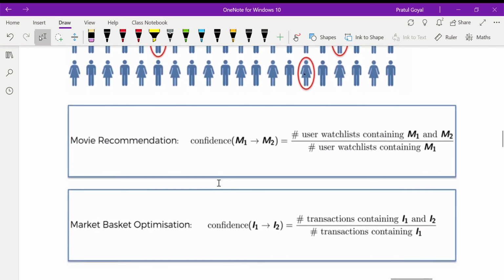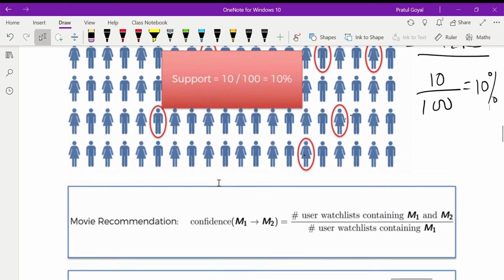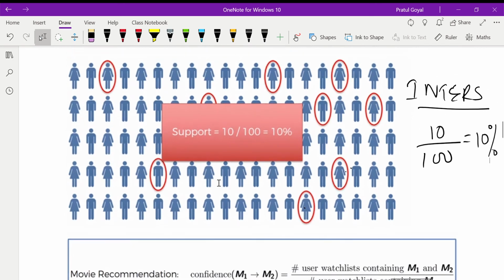So this is one metric. It can be like for item purchase: out of the total transactions, if I buy a burger, then in that way the support will be calculated.